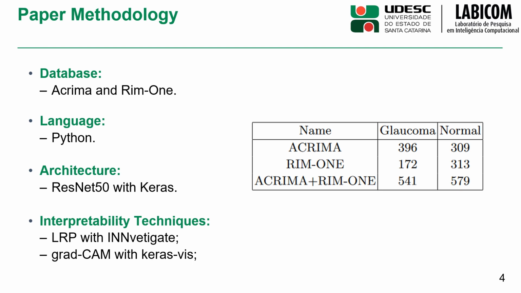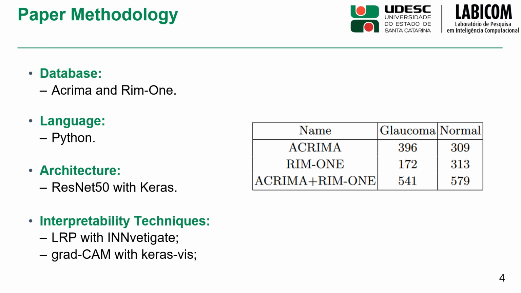The number of images in each database after preprocessing is shown in the table. Before the training, it was necessary to balance the number of images in each database. That's because some databases contain more images of one class than another. All the implementation part was done in Python language. The language was chosen for providing libraries that help in the implementation.